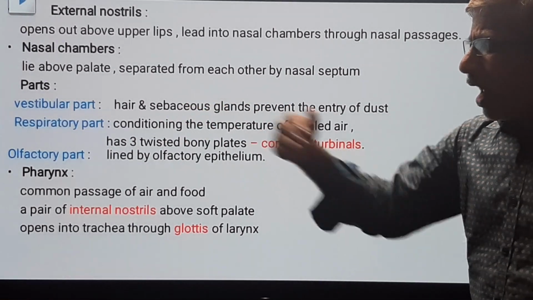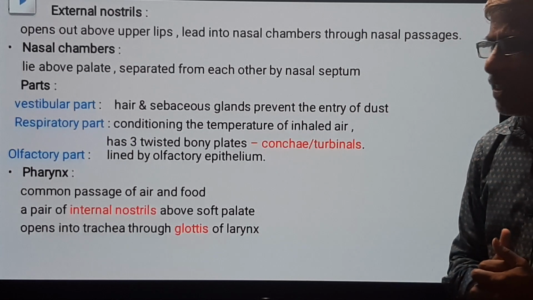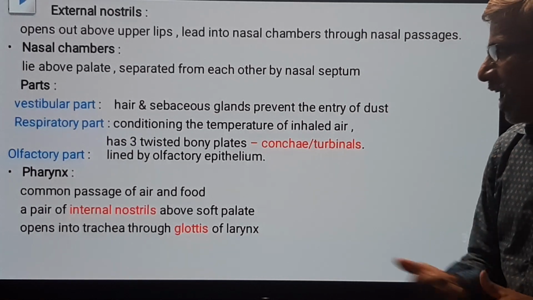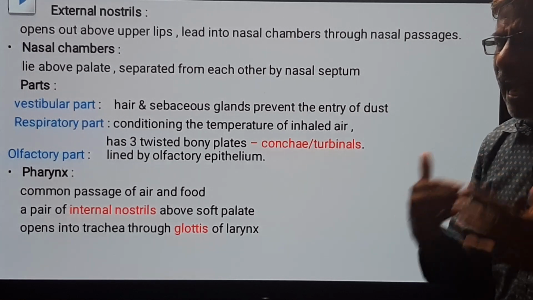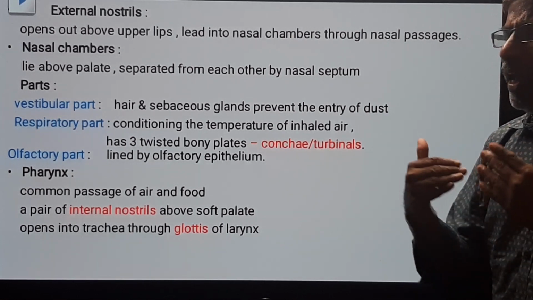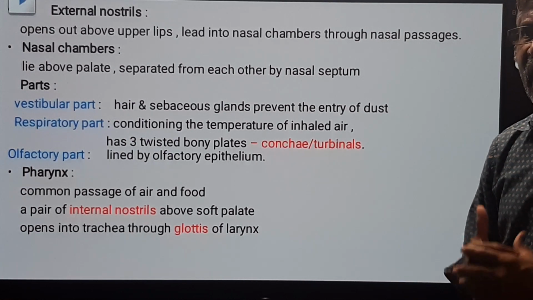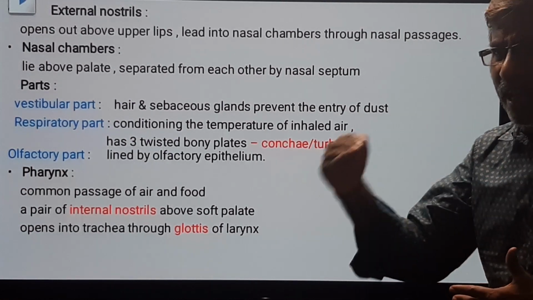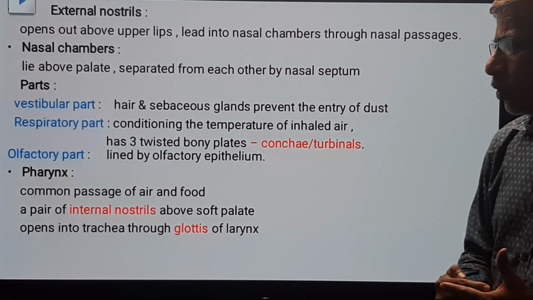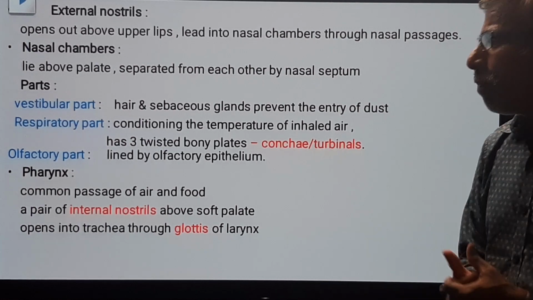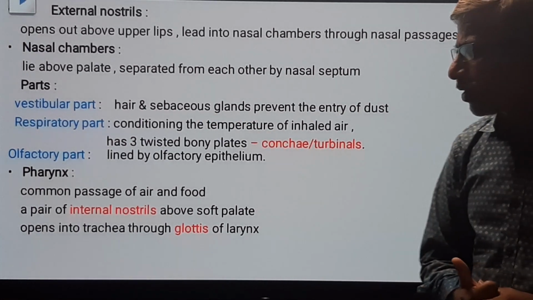In the respiratory part, three twisted bony plates are present. They are called conchae or turbinals: superior concha, middle concha, and inferior concha. So three bony plates are there in the respiratory part of the nasal chamber.